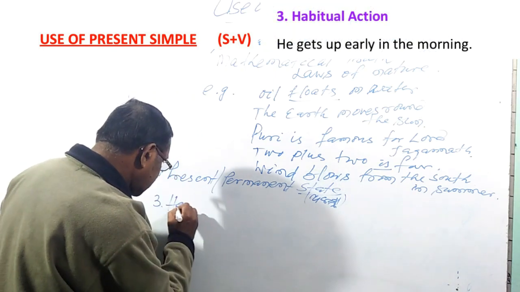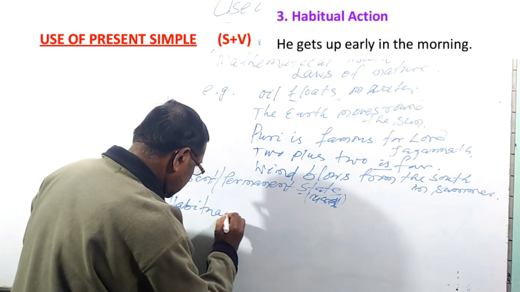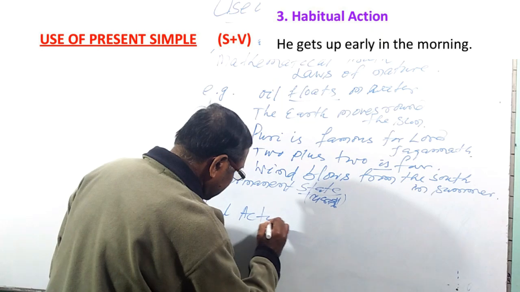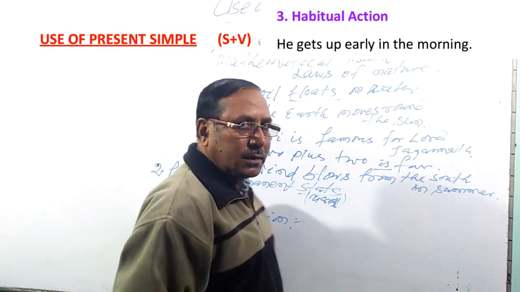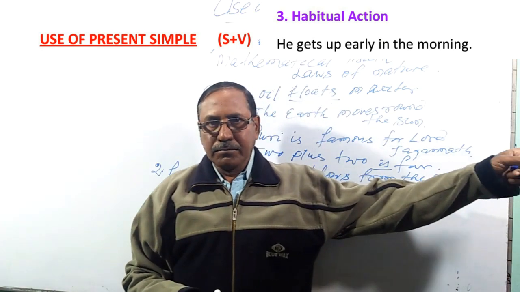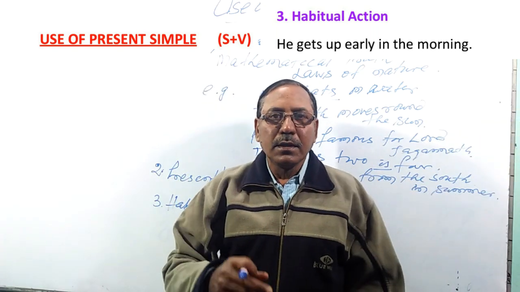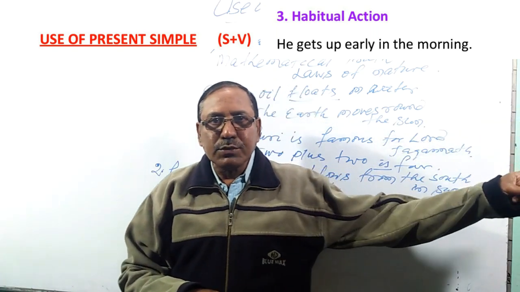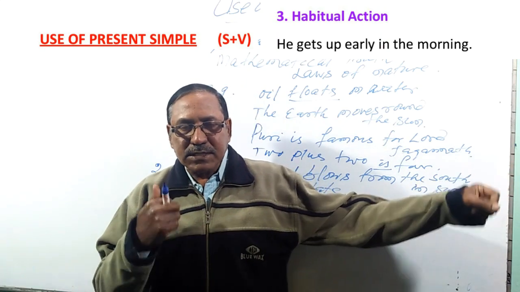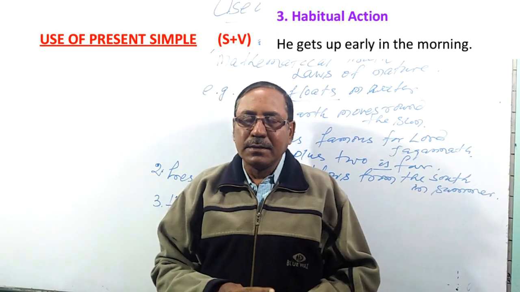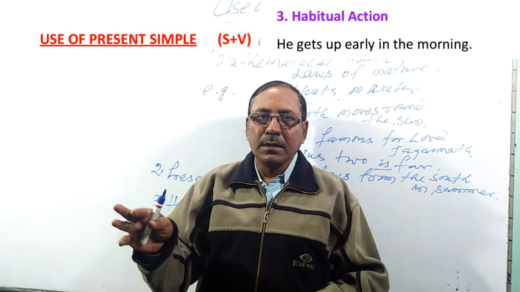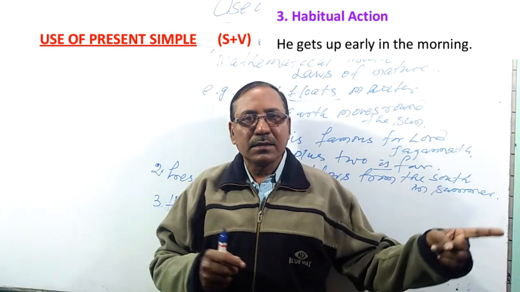That is habitual action. Habitual action, अभ्यासगत कार्य. He gets up early in the morning. You see, s or es is used in the case of third person singular number. If I, we, first person, you, second person, but he, she, they, Rama, Syama, Jadu, they are all third person.